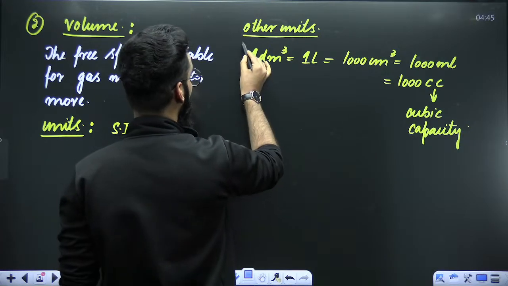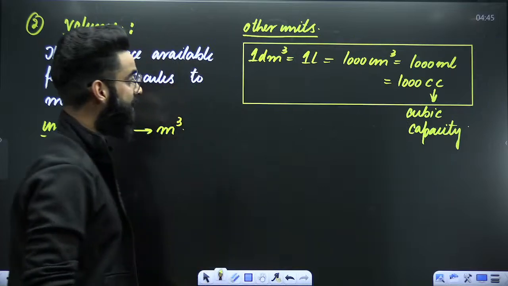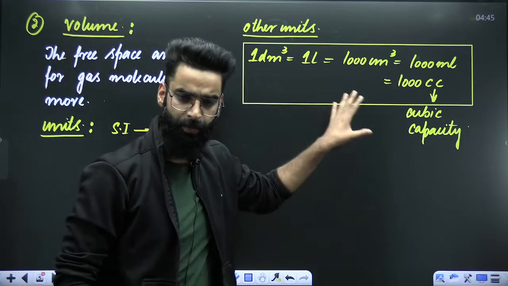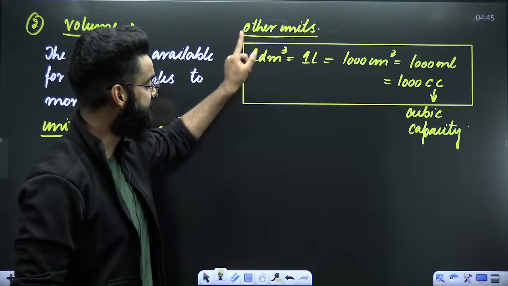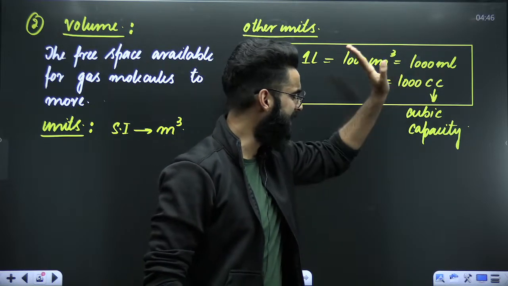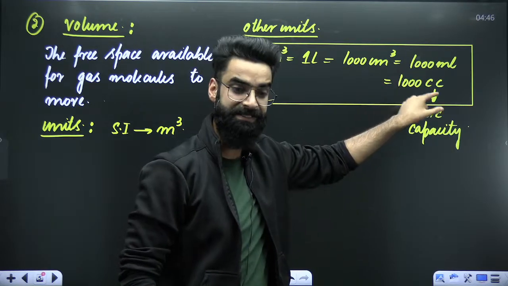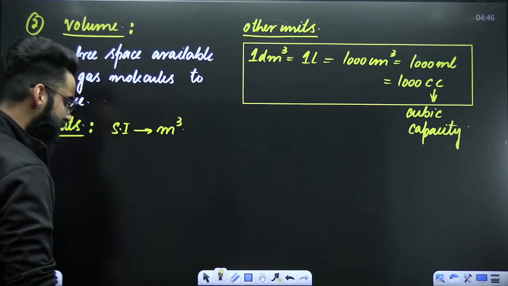This is one more important thing which I would want all of you to take a note of. These are the different units of volume which we'll be frequently using in this particular chapter. So 1 decimeter cube is equal to 1 liter, which is equal to 1000 centimeter cube, which is equal to 1000 milliliters, which is also equal to 1000 cc. And cc over here stands for the cubic capacity.